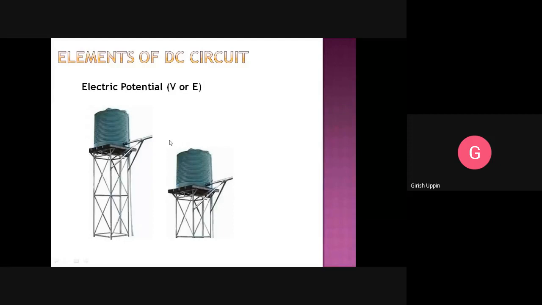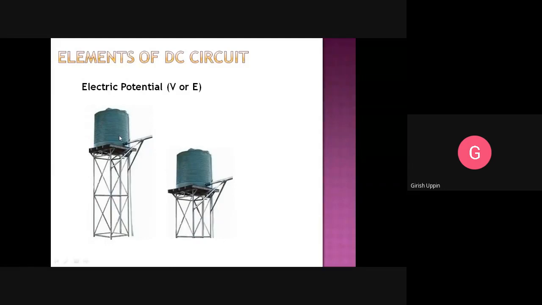Let us say you have put some kind of a turbine there. It will start rotating that turbine. This turbine will rotate with a higher speed compared to, let us say, one more turbine here. The reason for that is the amount of work done by this particular water tank is higher because it has a higher potential. Okay, now you understood the potential energy with respect to the water.